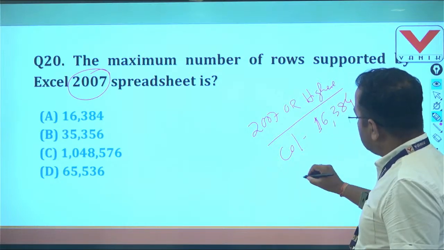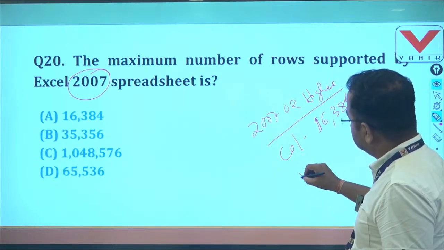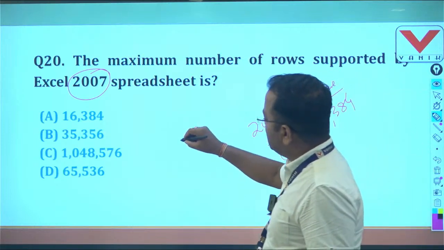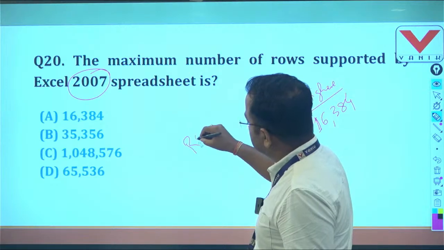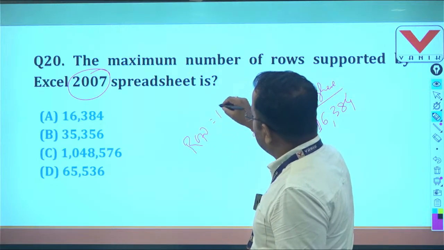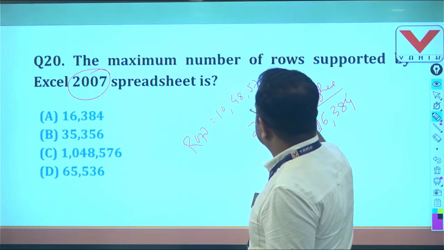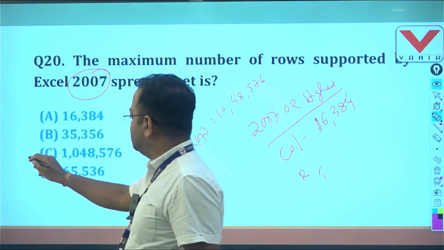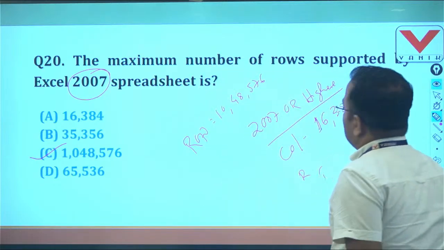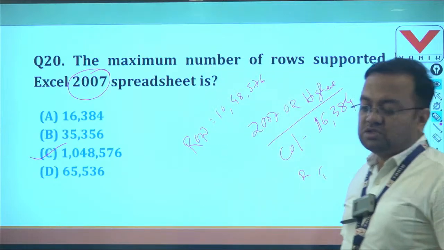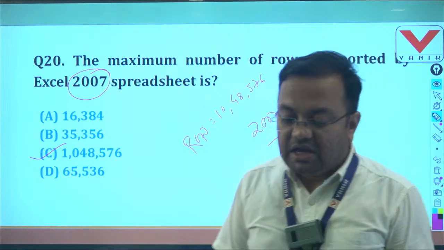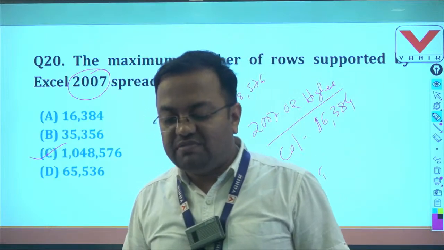And the total number of rows, I am writing here, is 10,48,576. So here answer is C. The maximum number of rows in the version 2007, here answer is C, 10,48,576.